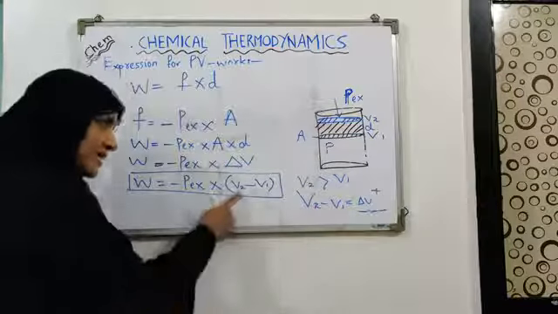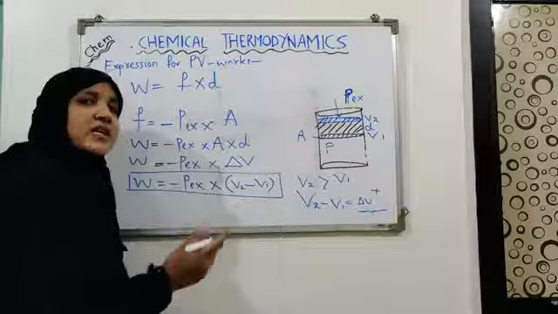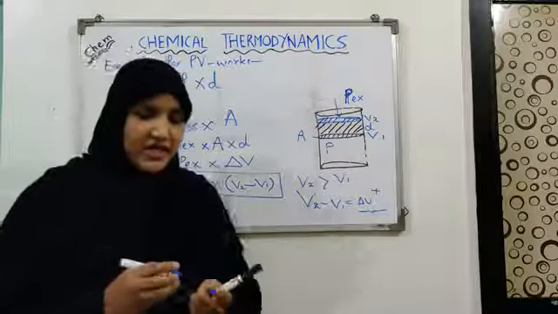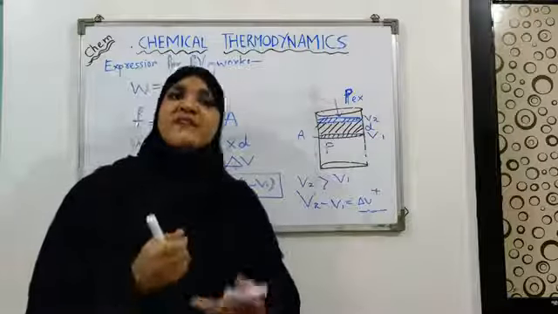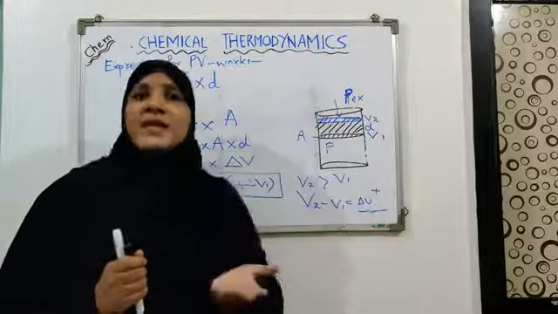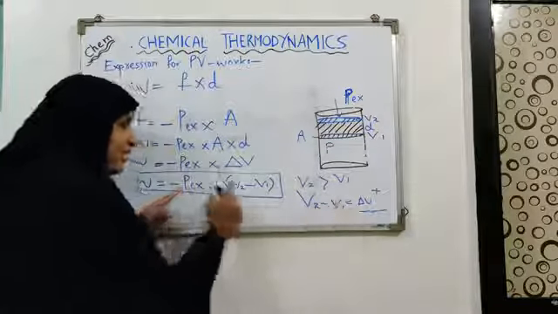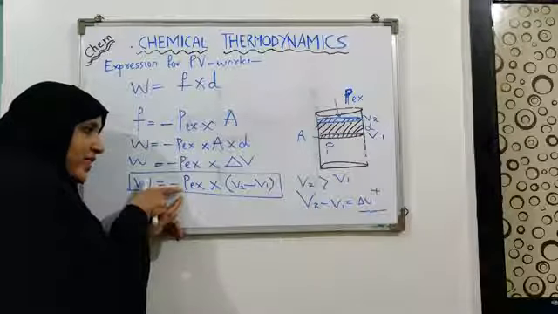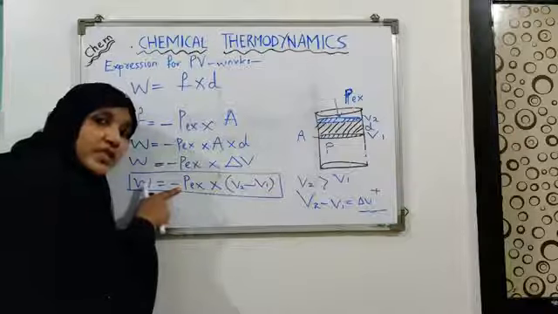Now this answer is multiplied by the pressure. Can we have a negative value for pressure? No. Pressure has to have some value. It can never be negative. So you multiply your delta V with the pressure. But before that, we have the negative sign in the equation.